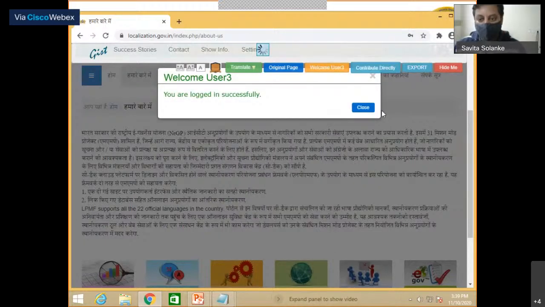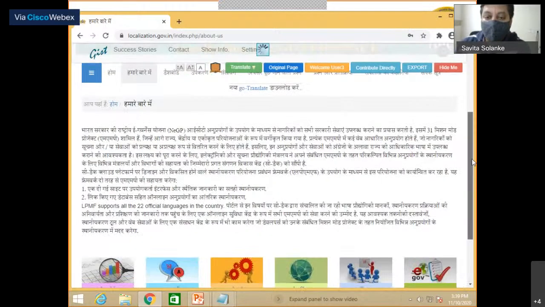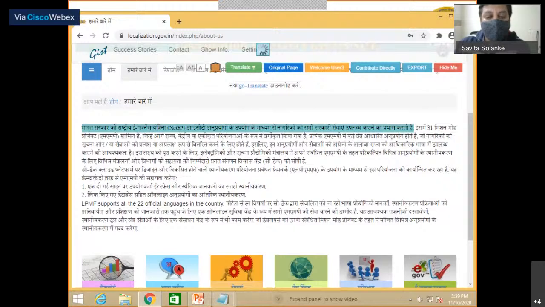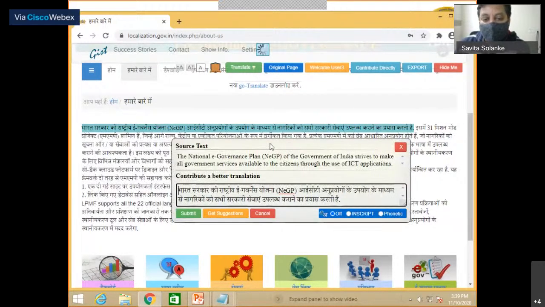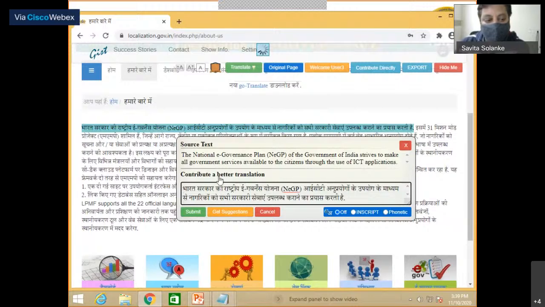Okay, so the user is logged in. Now instantly he will be able to see a contribution box by hovering on a particular segment for which he wants to translate.